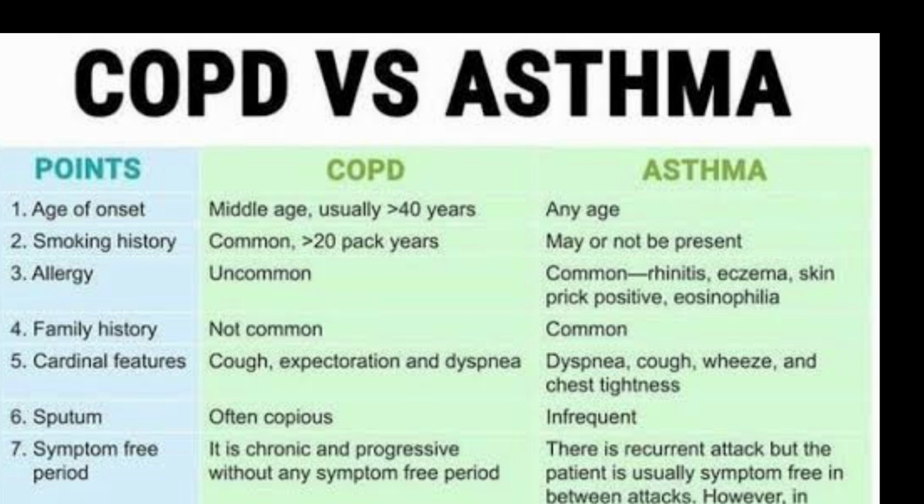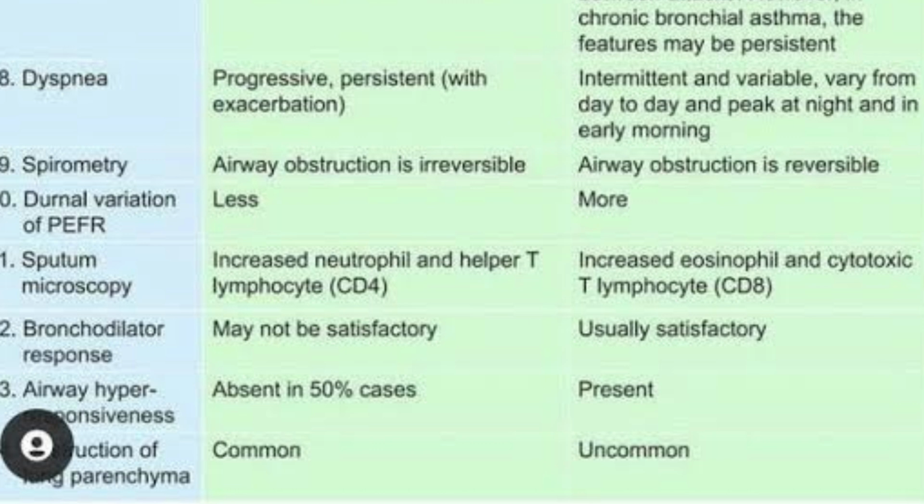History of smoking is usually present in COPD, but not in asthma. Allergic history is not present in COPD while it is common in asthma. Similarly, family history is also common in asthma. Then among the cardinal features, the patient has diurnal variation of symptoms in asthma. Breathlessness is more at night and in the early morning, while in COPD symptoms are largely constant.